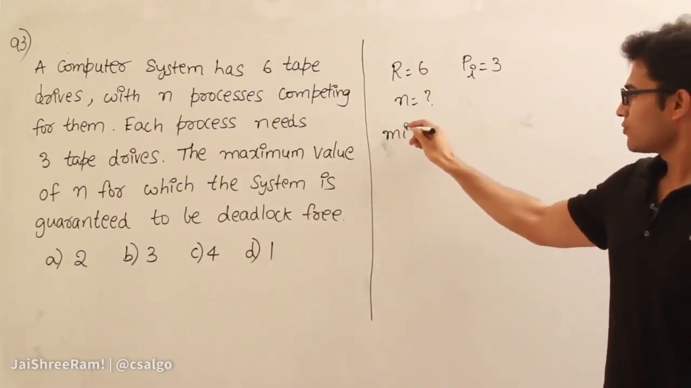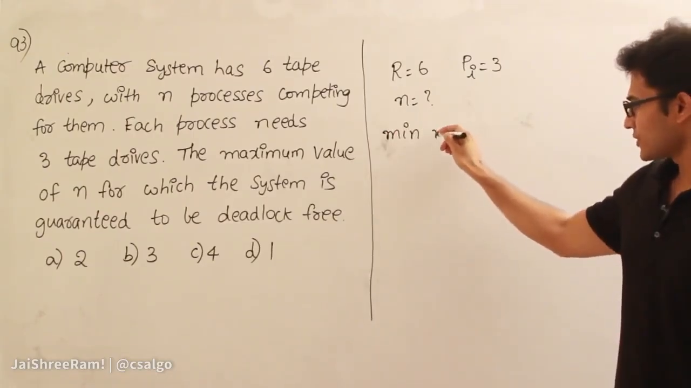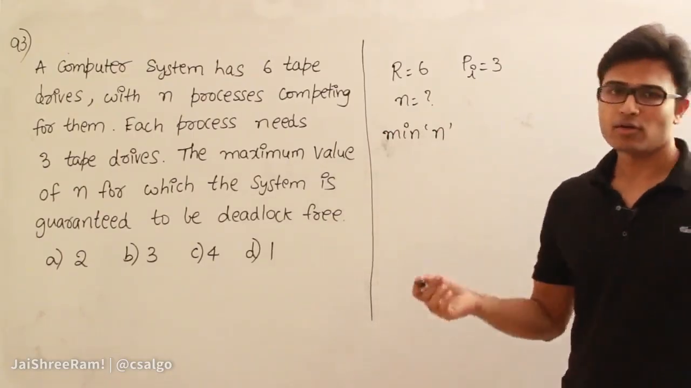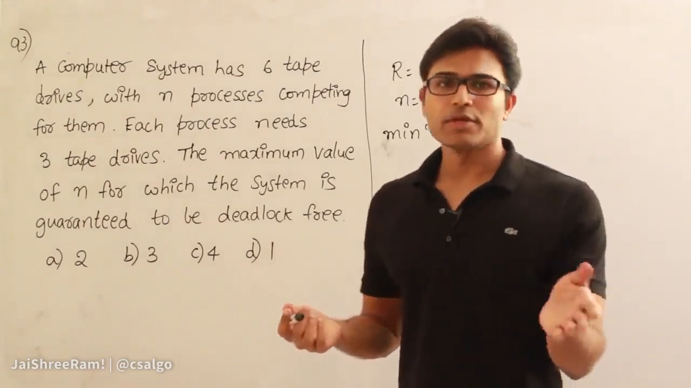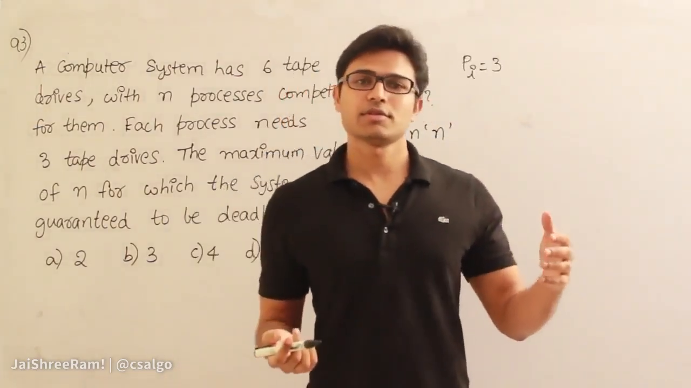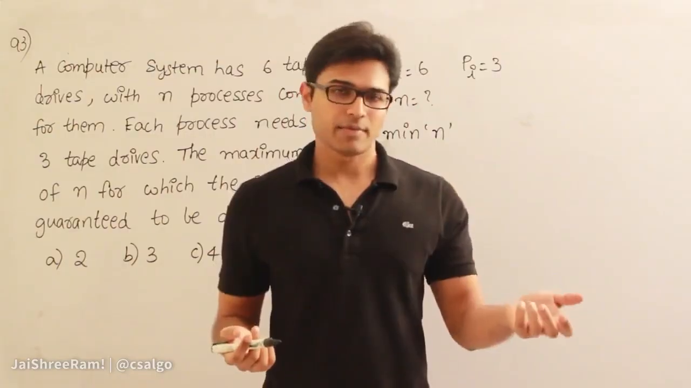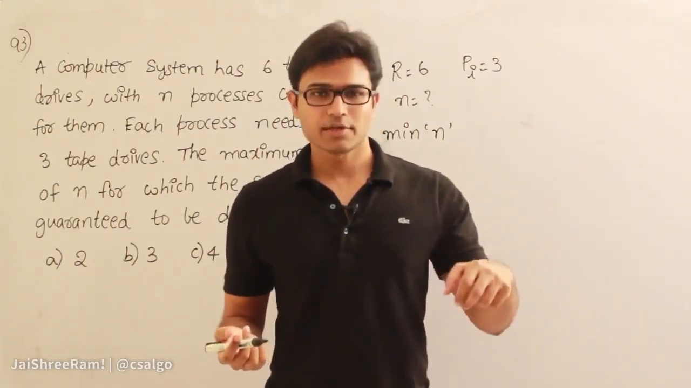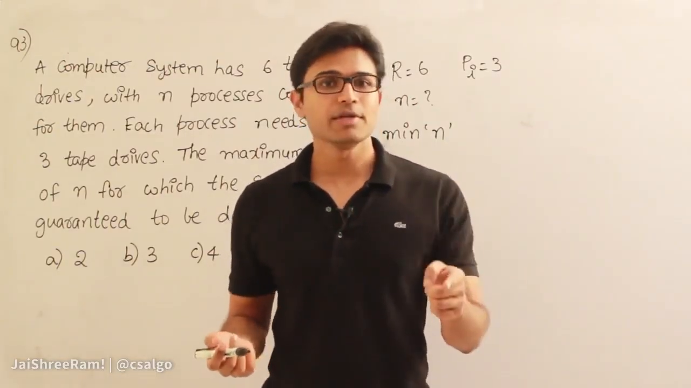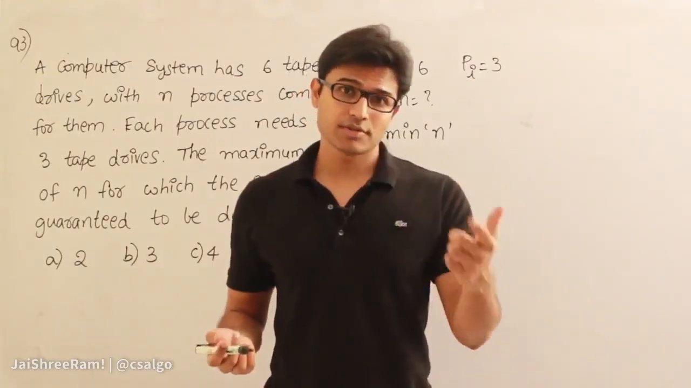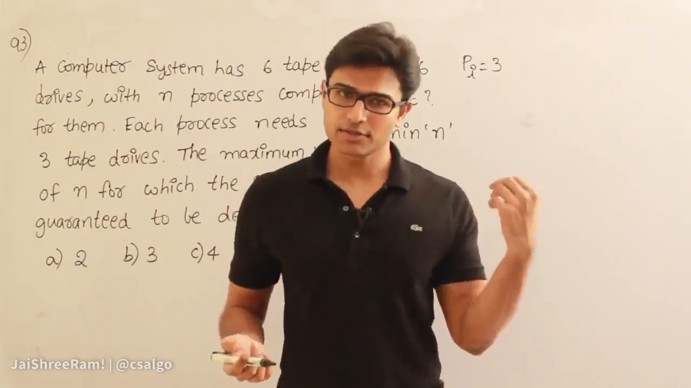I asked you to find out the minimum number of processes required so that there will be deadlock. Once you find it out, then you decrease 1. If the minimum number of processes required so that there will be deadlock is some number, then if you decrease 1 from it, there will be no deadlock possible. That will be exactly the maximum number of processes for which there will be no deadlock. Okay, I'll just solve it.